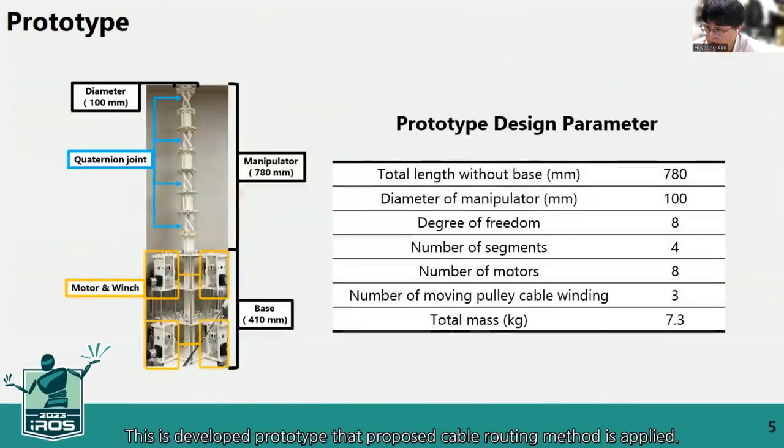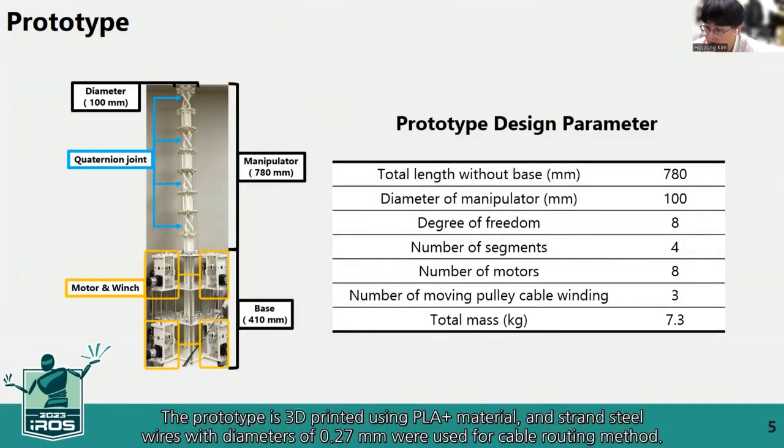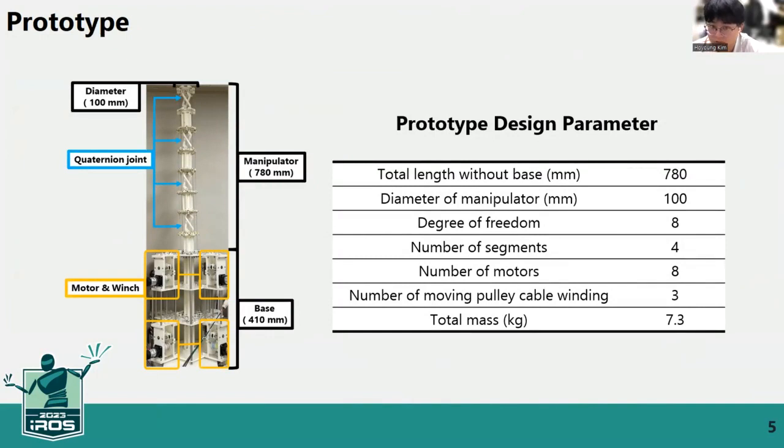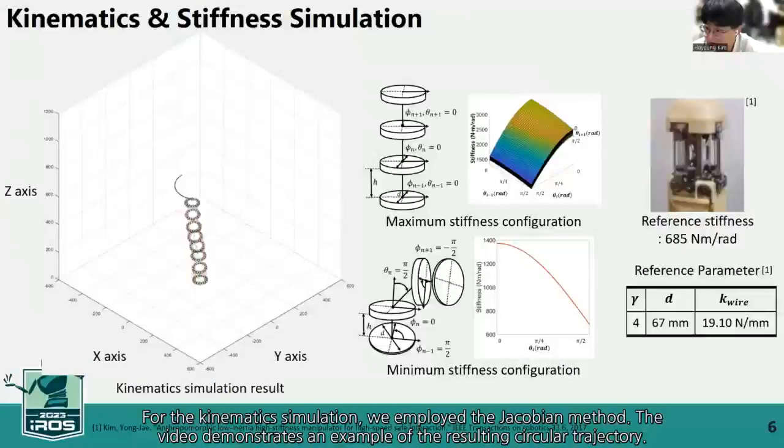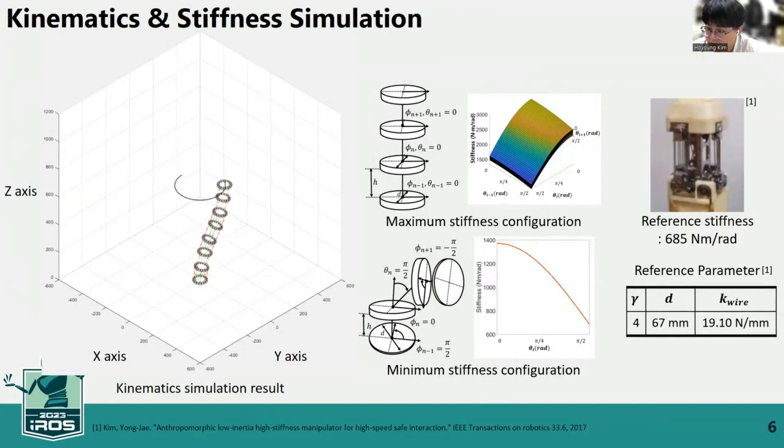This is the developed prototype to which the proposed cable routing method is applied. The table provides a list of the design parameters. The prototype is 3D printed using PLA plus material, and steel wires with diameters of 0.27 mm were used for the cable routing method. To verify the equation, we conducted kinematics and stiffness simulation. For the kinematics simulation, we employed the Jacobian method. The video demonstrates an example of the resulting circular trajectory.